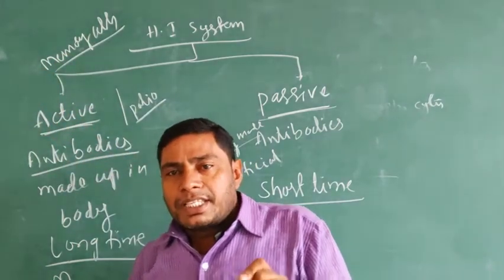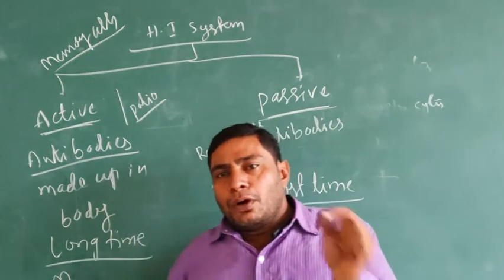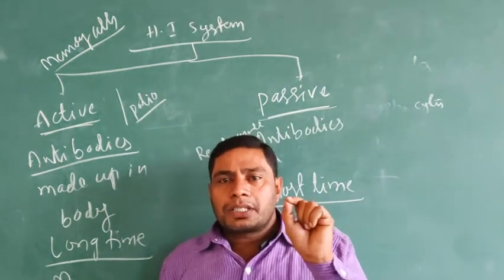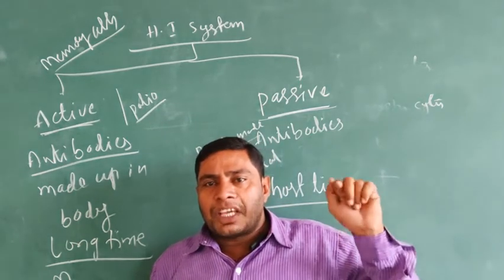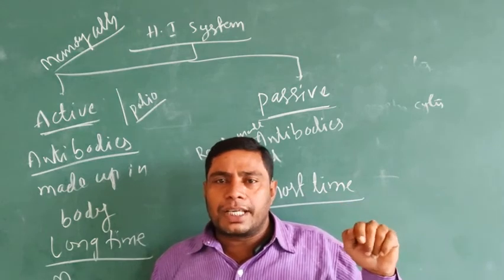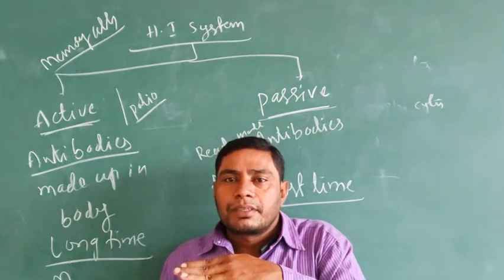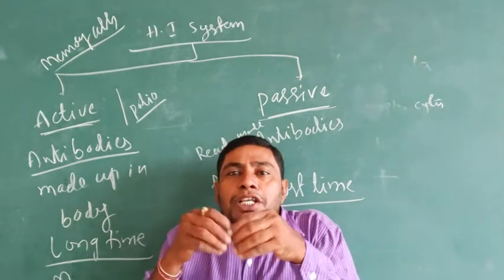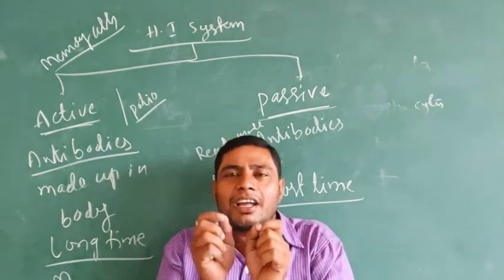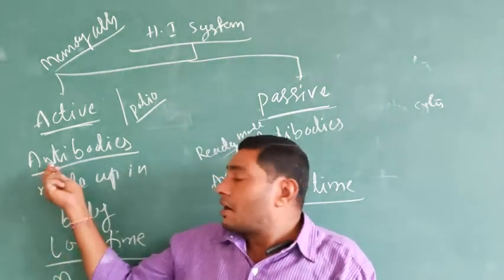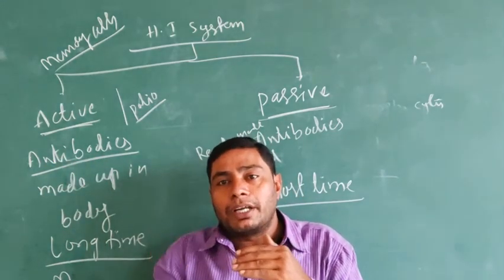It means the antibodies are made in the body itself. The antibodies are present for a long time. So whenever the same virus or the same pathogen infects that person, it is easy to be free from illness, because the antibodies are already made by the body.